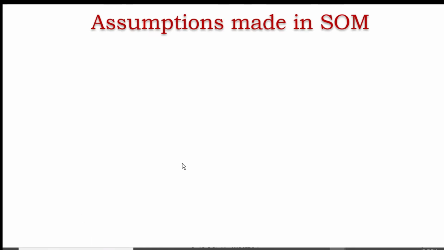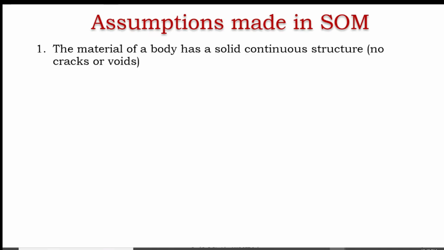The first one: the material of the body has a solid continuous structure. It means that the material does not have any cracks, any gaps in between, or any voids. Its structure should be continuous. That is the first assumption we are making.